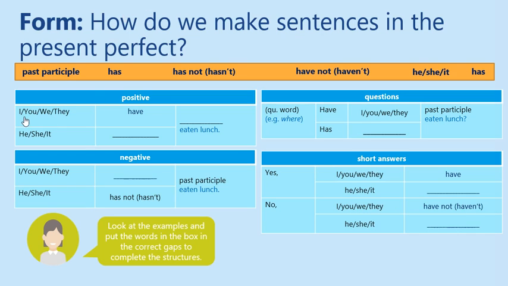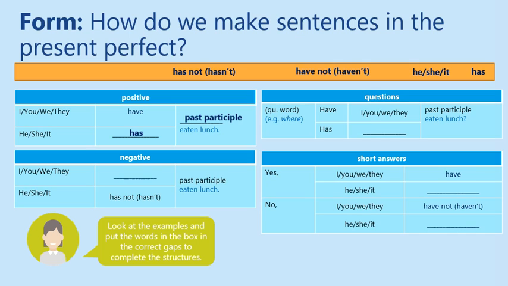Look at the positive box. We have I, you, we, they have. That's right, have eaten lunch. Eaten lunch, what's that? Let's look at he, she, and it. In the blank, we have has, so we can say he has eaten lunch. But what is this? Eaten. What's that verb? That is the past participle of the verb eat.